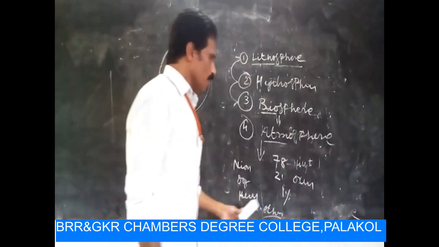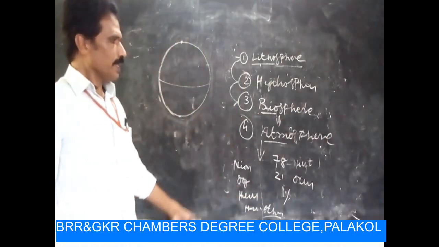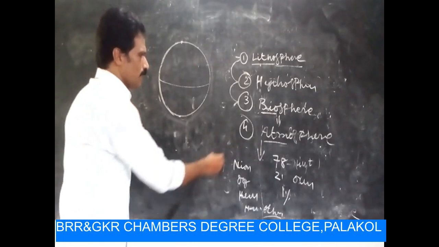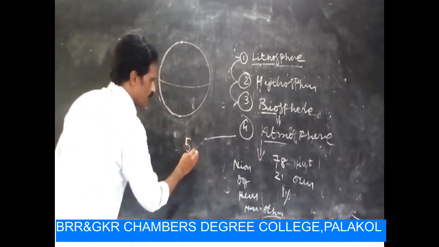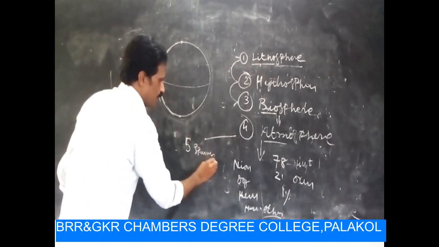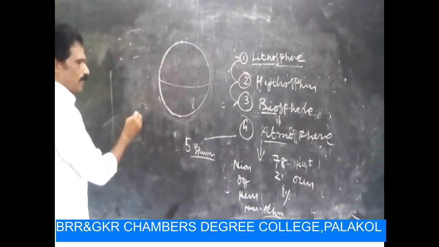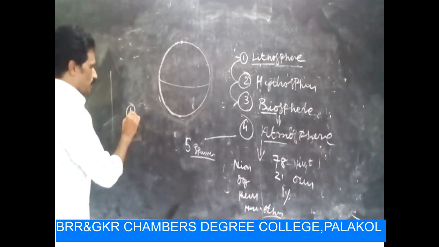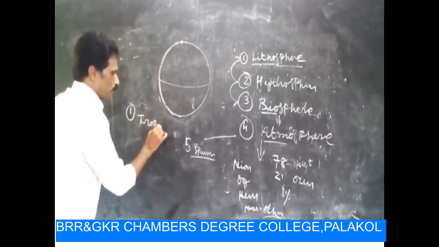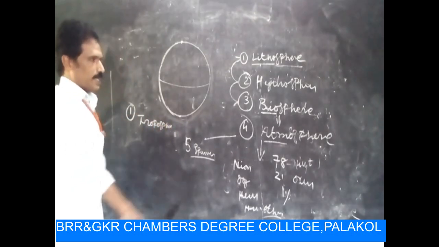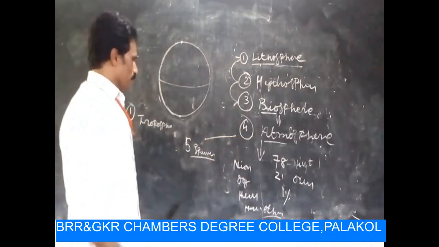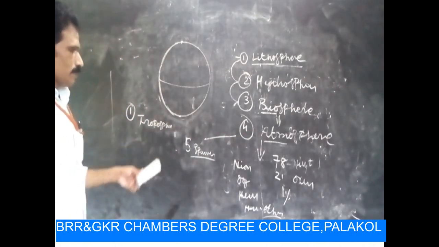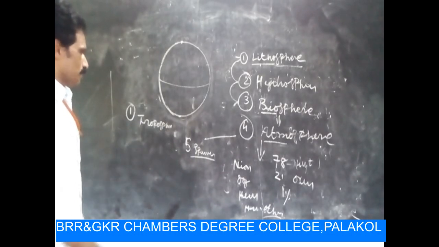There are a number of gases in the atmosphere. Within the atmosphere, there are 5 types of layers mixed with some gases. The first one is troposphere,